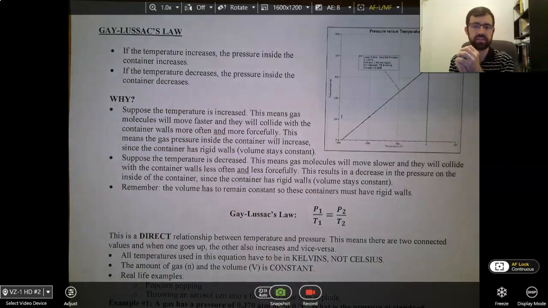Okay, so if we heat something up, you think about popcorn, that's an example. Those popcorn kernels have a little water inside of them, and as you heat it up, it builds up pressure. The reason for that is those water molecules turn into gas and start bouncing around. They're hitting the sides of the container more frequently. That pressure builds and builds until it reaches a point where it explodes and you've got this popcorn turning inside out, and it's a totally different substance at that point. But we'll get into the examples.